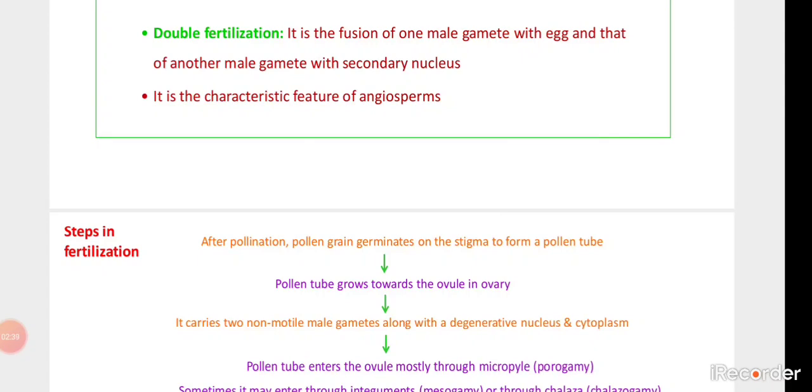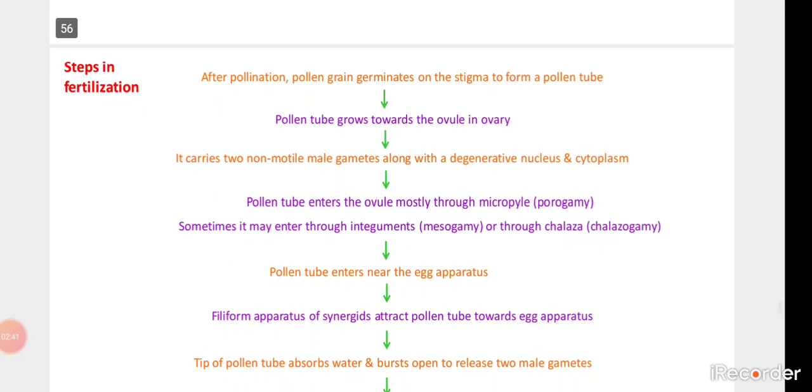So let us see it stepwise. After pollination, the pollen grain germinates on the stigma to form the pollen tube, and then the pollen tube grows toward the ovule in the ovary, because the male gametes get attracted toward the female gametophyte in the form of the ovule for fertilization. So it is mainly carried toward the ovule with the help of the pollen tube. We have seen how exactly the pollen tube forms at the germ pore site.